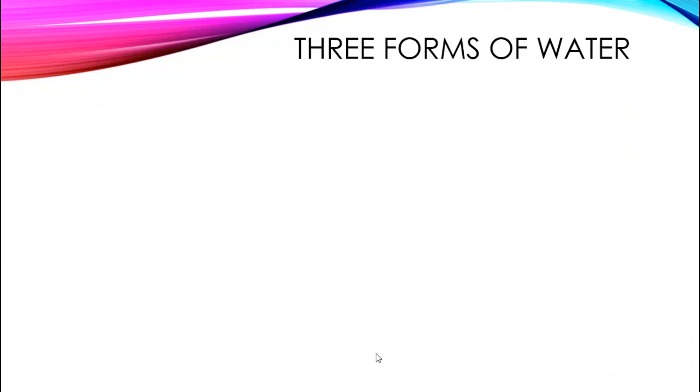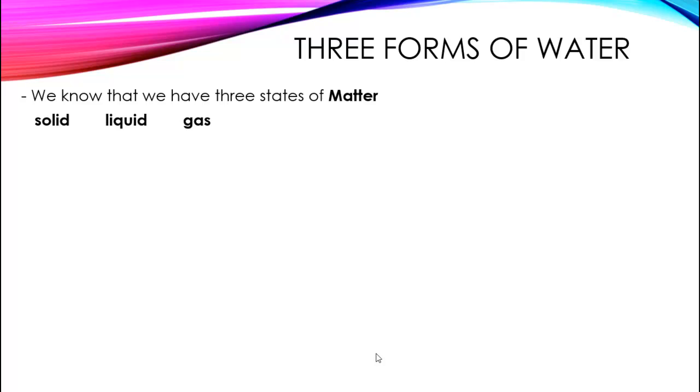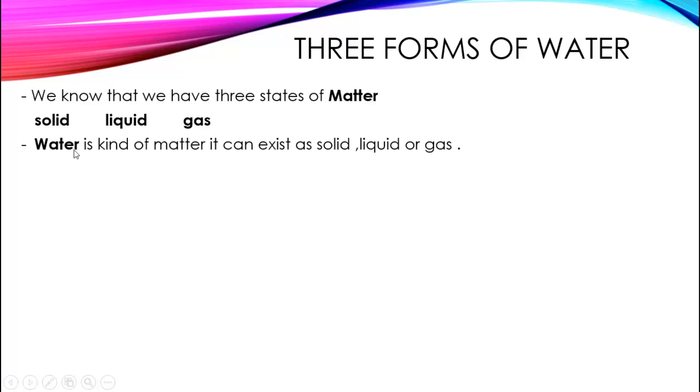Now we will learn together the three forms of water. First, do you remember the three states of matter? Can you list them now? Yes, that's right. Solid, liquid and gas. Water is a kind of matter. It can exist as a solid, a liquid or a gas. So, what are the three forms of water?